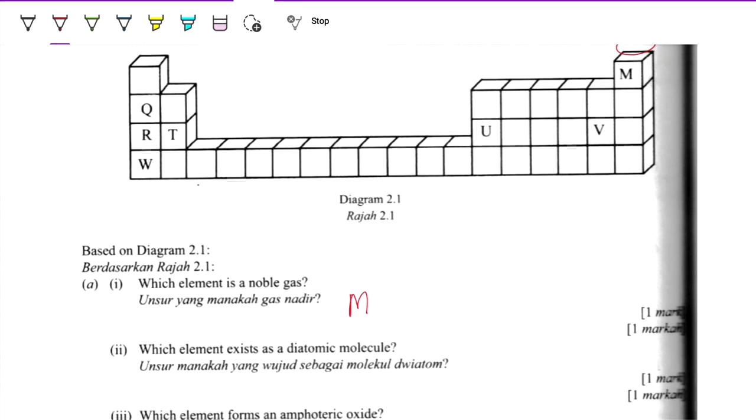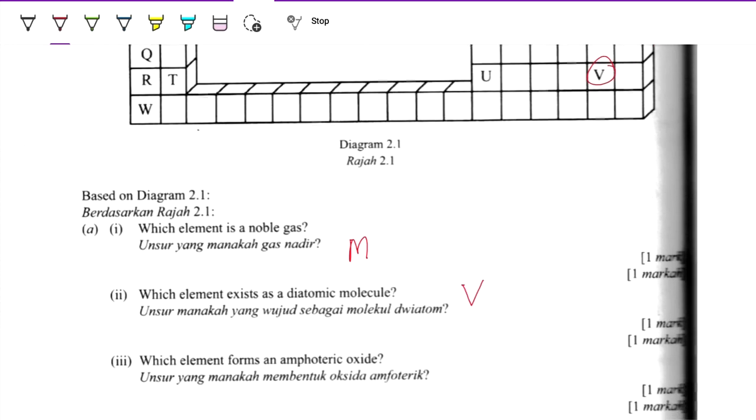Which elements exist as diatomic molecules? Diatomic molecules, so it will be group 17, so it will be V.